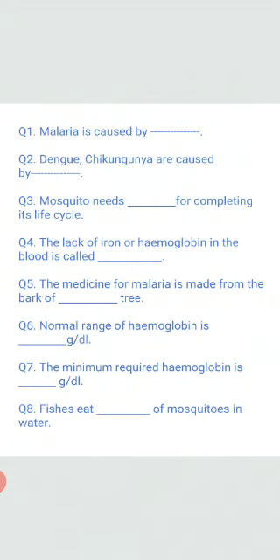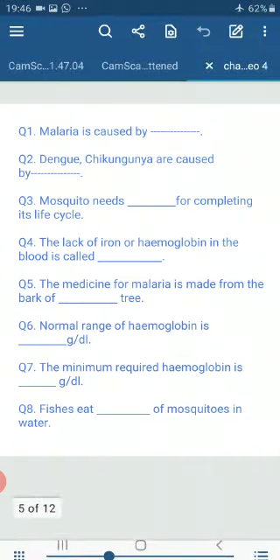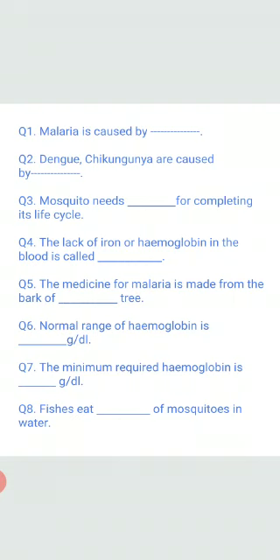Question number 1. Malaria is caused by dash. So dear kids, the answer is female Anopheles mosquito. Dengue and chikungunya are caused by dash. The answer is Aedes mosquito. Question number 3. Mosquito needs dash for completing its life cycle. So dear kids, as we have discussed earlier, the answer will be water. Mosquito needs water for completing its life cycle.